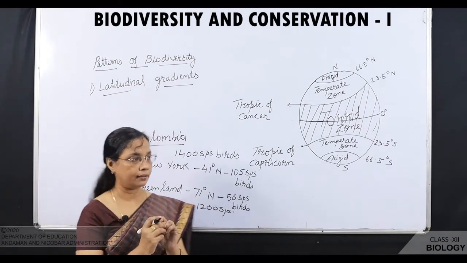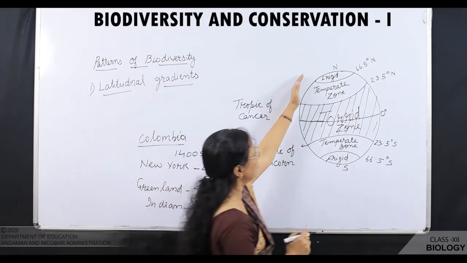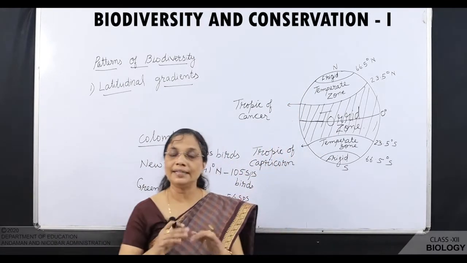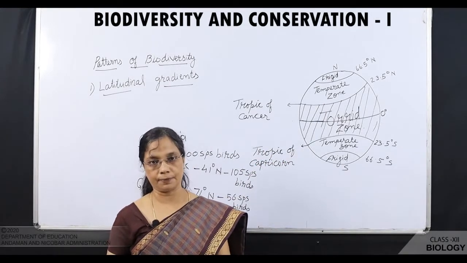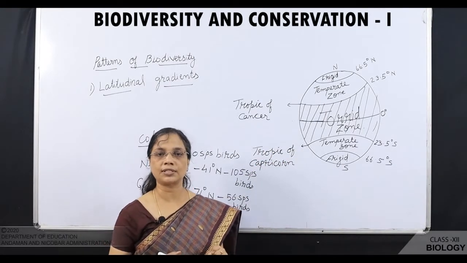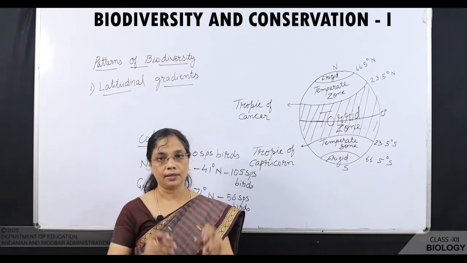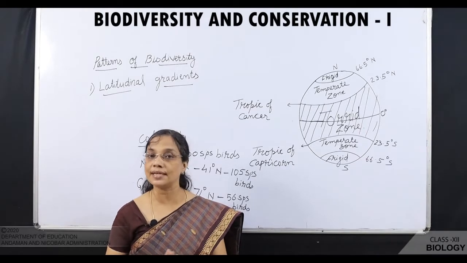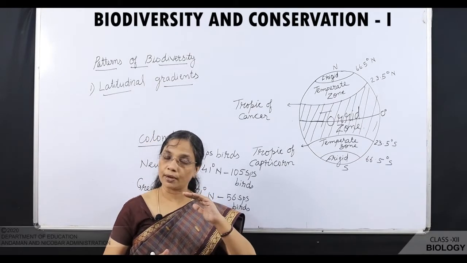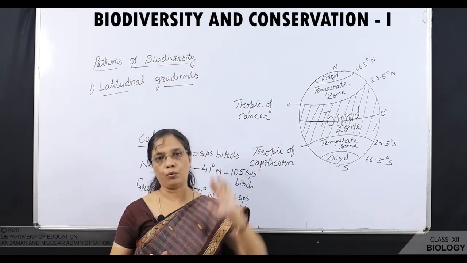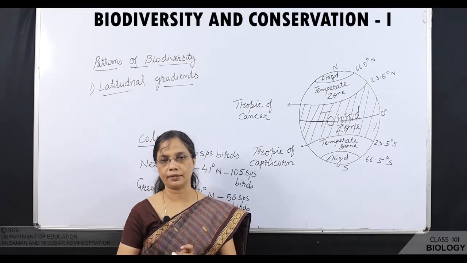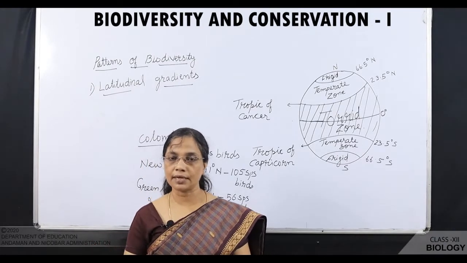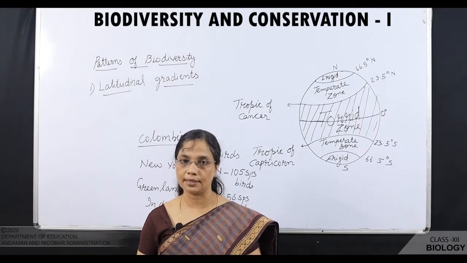So, what you have seen here is that when we move from the equator towards the pole, there is a decrease in species diversity. Most of the species diversity you can see in the tropical region, and less species diversity as we move from the equator towards the pole. Okay, what is the reason behind it? So many ecologists made their hypotheses, and a few hypotheses are there in your syllabus.